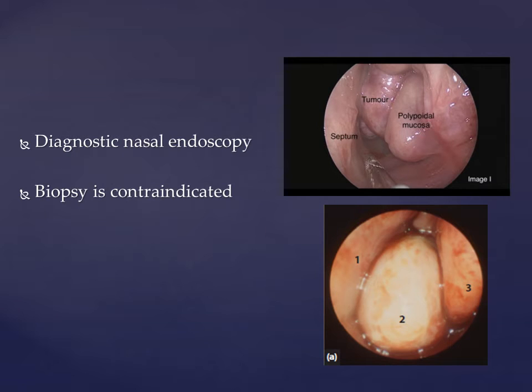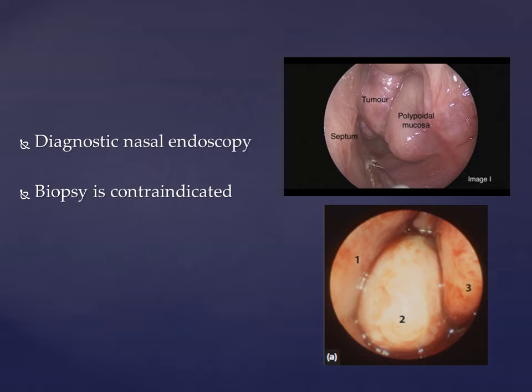Coming to its investigations, basically we start off with diagnostic nasal endoscopy. This is the nasal cavity when you do a DNE. You see the septum in the center, you see the lateral wall of the nose on the right, and then there's a tumor in the posterior part of the nasal cavity going into the nasopharynx.